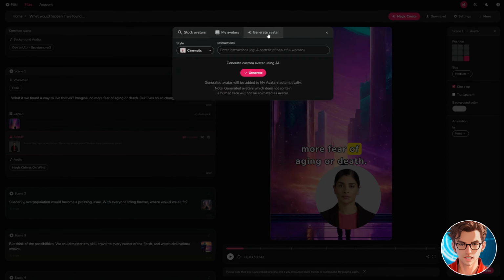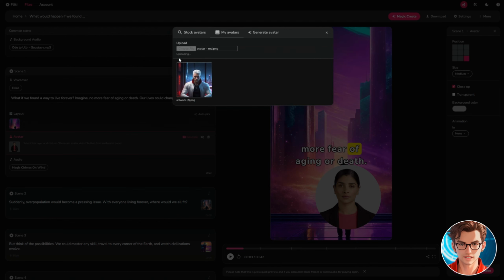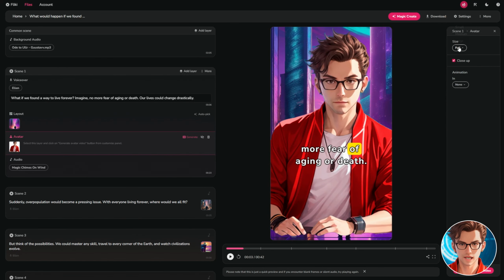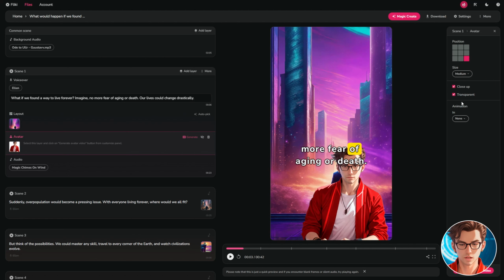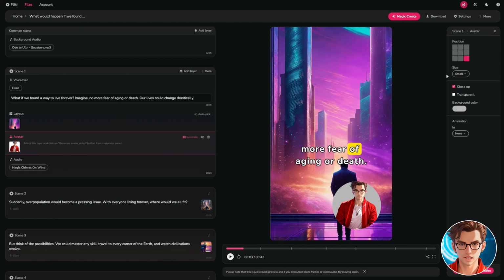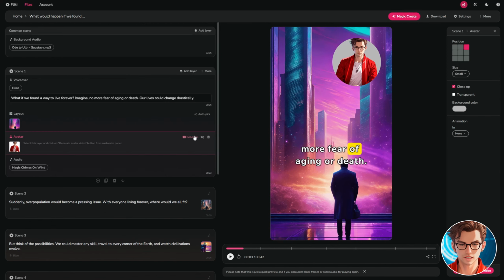It also allows you to generate your own avatar or upload a new one. I will upload a new one and select it. Next, adjust the size, position, and background as you prefer. Once you're ready, click on Generate Avatar Video. I'm going to remove it because I don't plan to use it in this video.